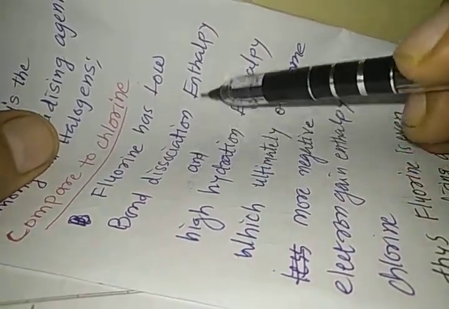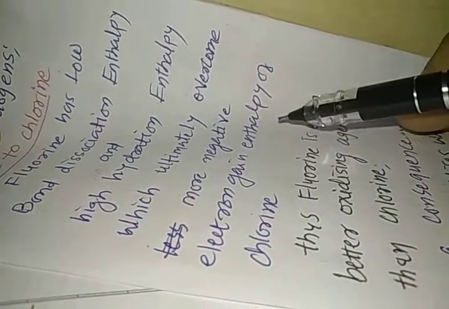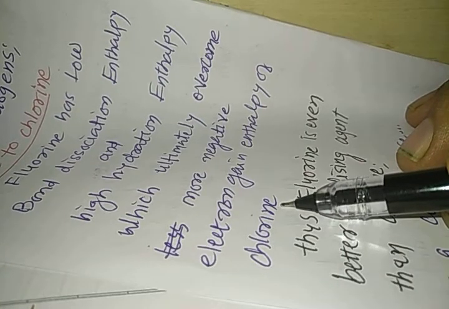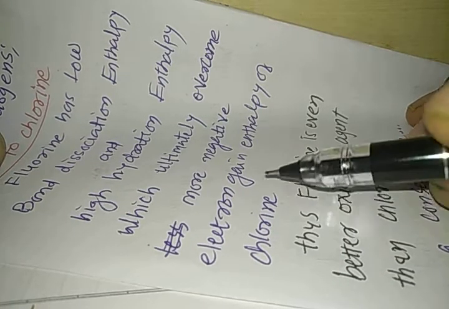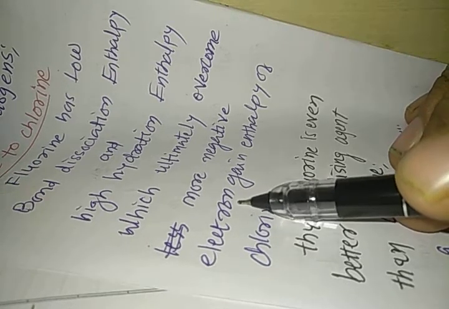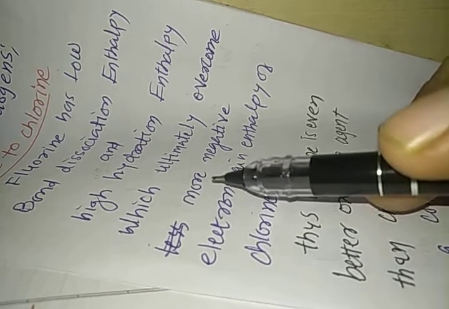Now if you compare fluorine with chlorine, fluorine has low bond dissociation enthalpy and high hydration enthalpy, which ultimately overcome the more negative electron gain enthalpy of chlorine. Remember, chlorine has more negative electron gain enthalpy, meaning when an electron is gained by chlorine, more energy is released as compared to fluorine.